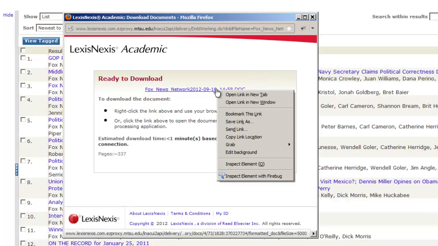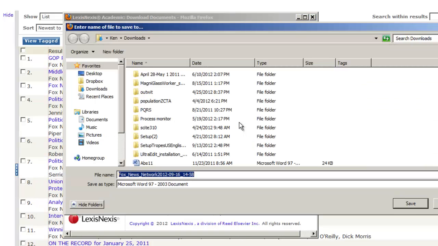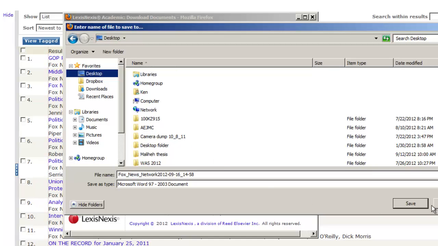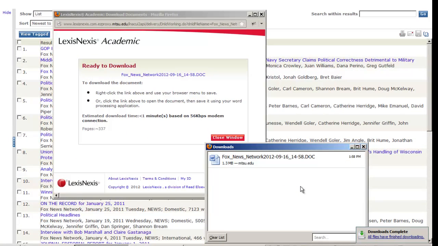If you right-click on it and choose, at least in my web browser, Save Link As. Sometimes if you're using Internet Explorer, it might be Save Target As or something like that. But it'll capture the document behind that link. Let me put it somewhere where I can find it easily. Let me put it on my desktop here and click Save. Okay, and there's Fox News. So we have that.